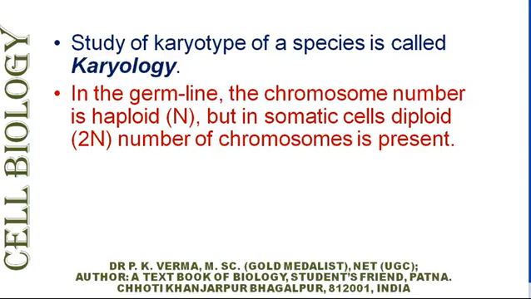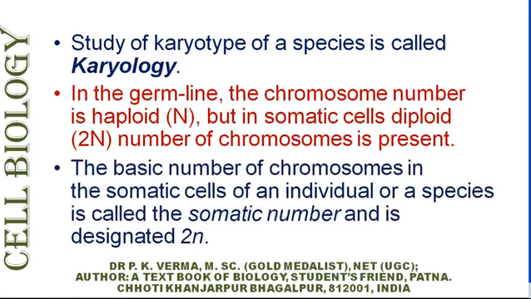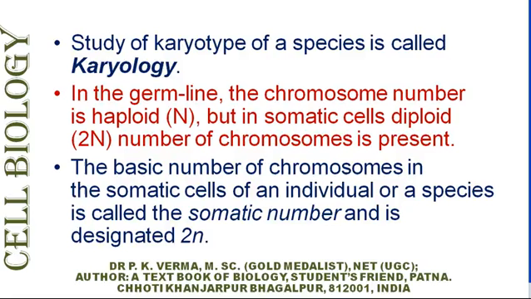In the germline, the chromosome number is haploid, but in somatic cells, the diploid number of chromosomes is present in all higher plants and animals. In lower plants, Thallophyta and Bryophyta, the main plant body is haploid. The basic number of chromosomes in the somatic cells of an individual or a species is called the somatic number and is designated as 2n.